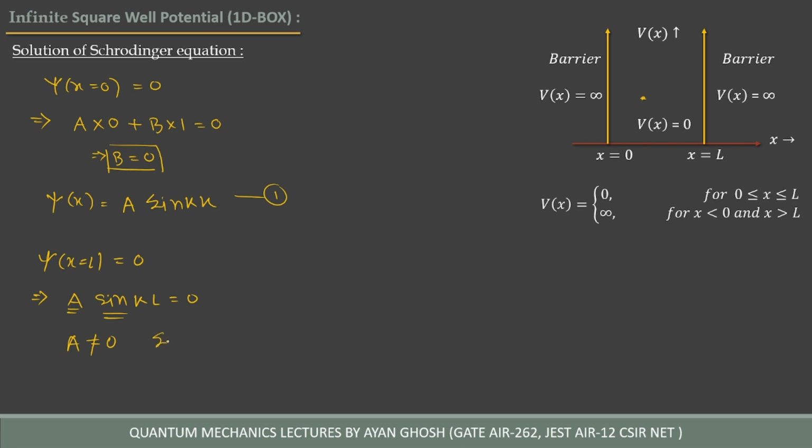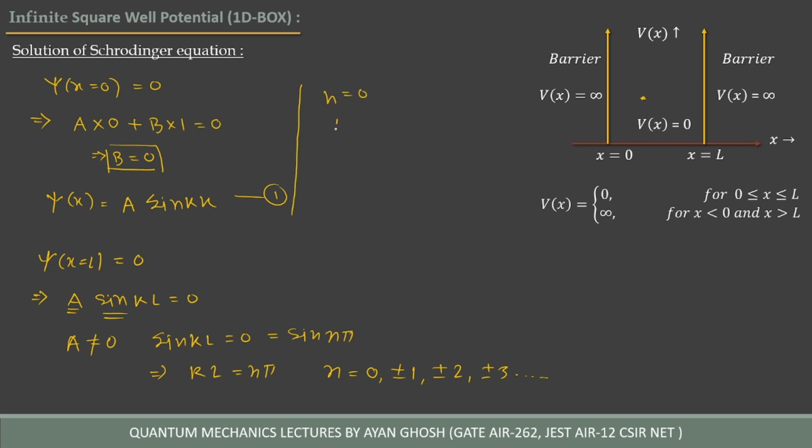So sine kL is 0. That means kL is equal to n pi, where n can be 0, plus minus 1, plus minus 2, plus minus 3, and so on. Now if we put n equal to 0, this is an important point.